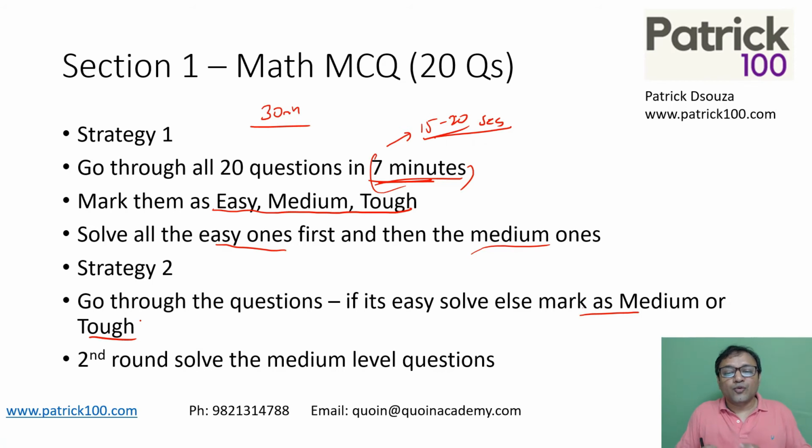In the first round, solve all the easy ones and then when you come back, solve all the medium level ones. So you know when you're coming back after the first round, which questions you have to go back to and which questions you're supposed to leave. That's the basic idea of marking the questions. So this is the strategy for the Max section, MCQs. Basically the idea is to solve the easy ones and get as many marks as possible. And the tougher ones which you feel you cannot solve, skip them.